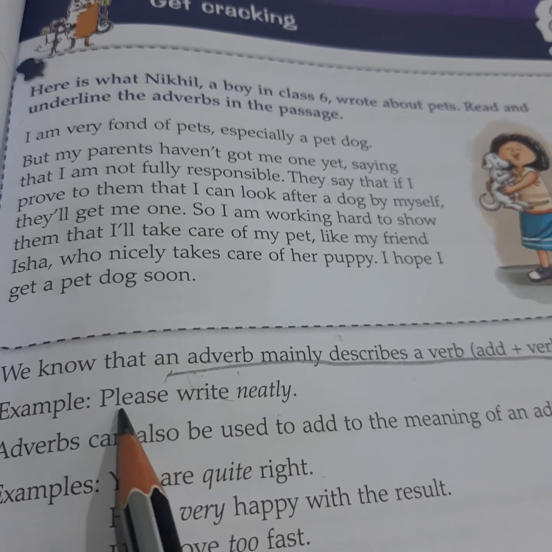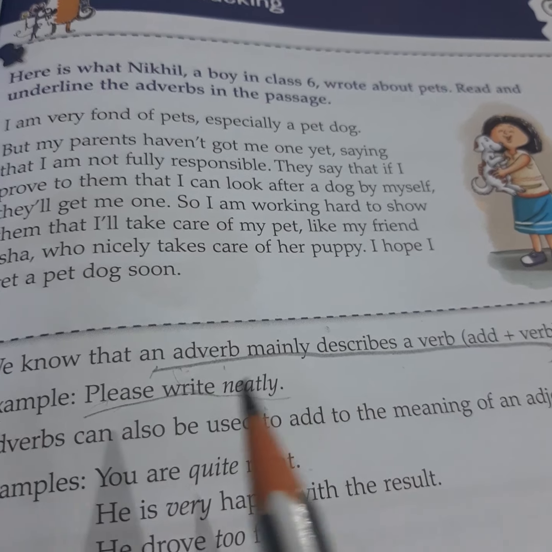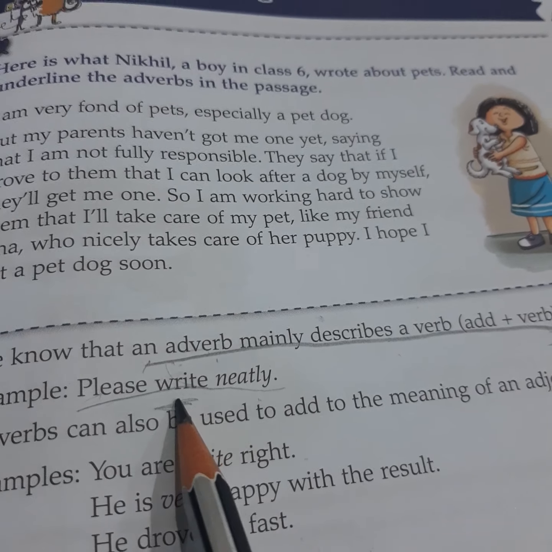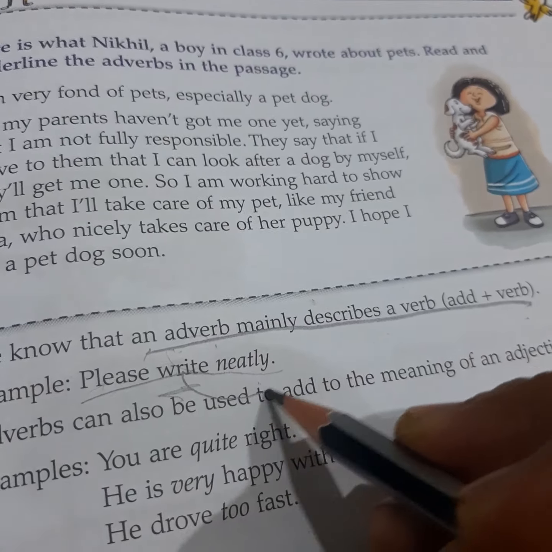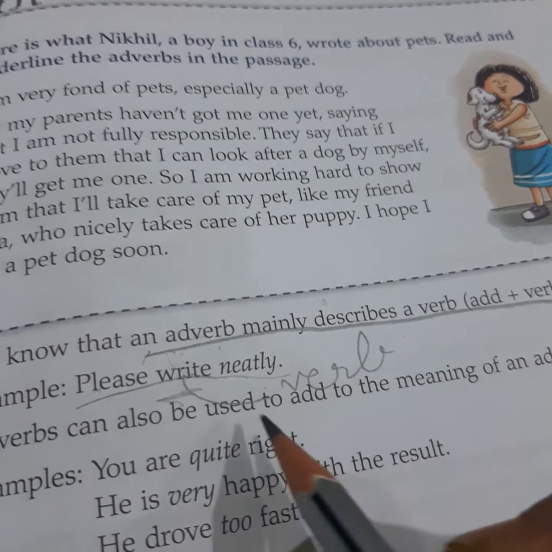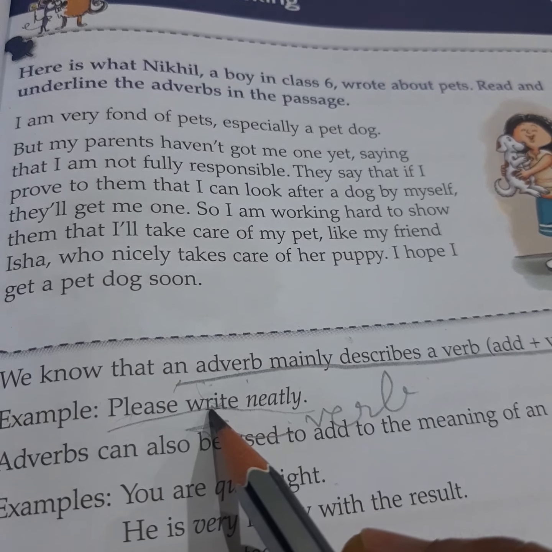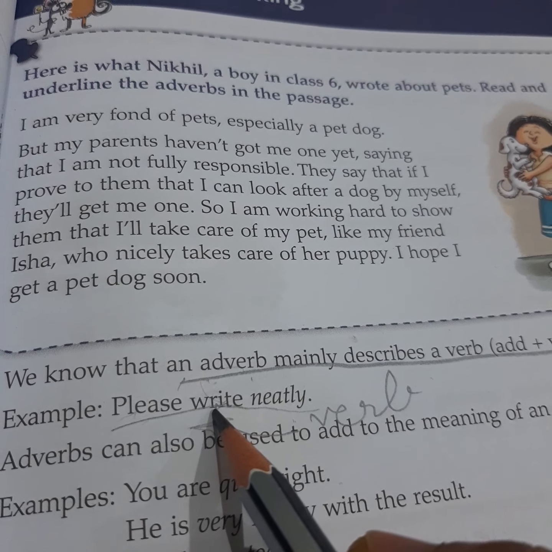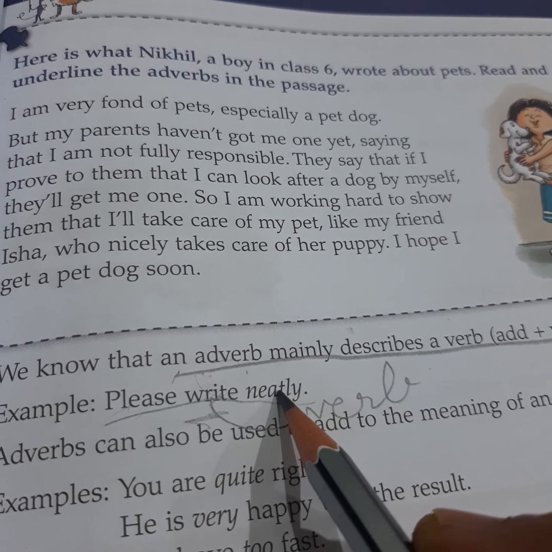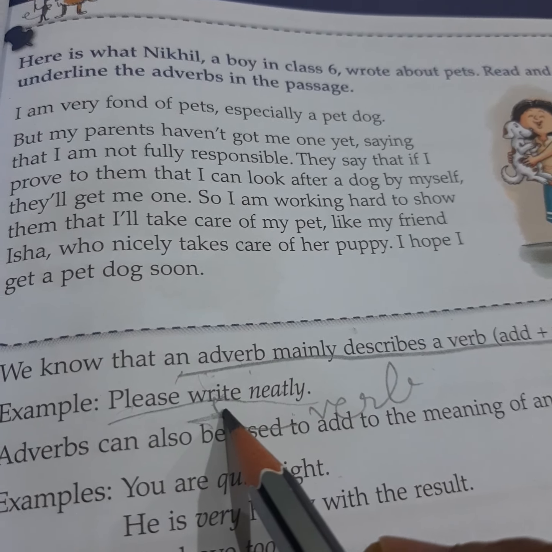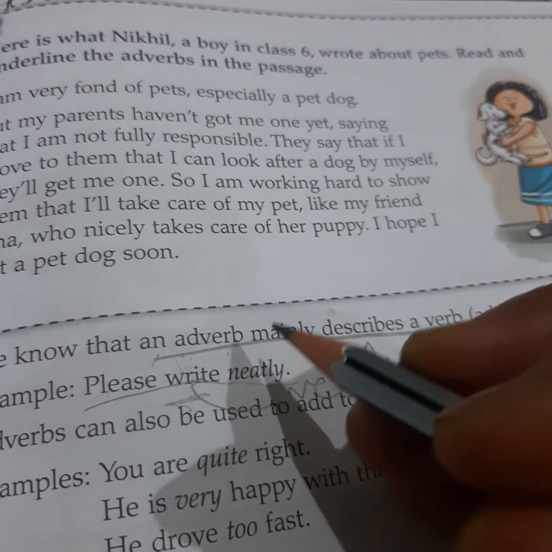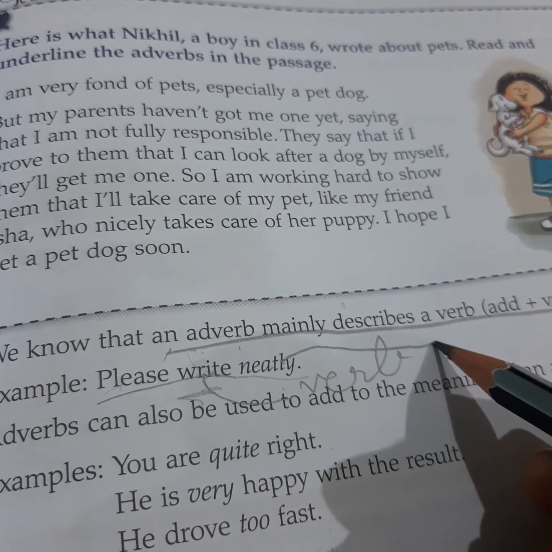For example, you can say, please write neatly. So write is a verb. Write is a verb, because it is some action done. And neatly, how you should write? Neatly. So neatly is an adverb.